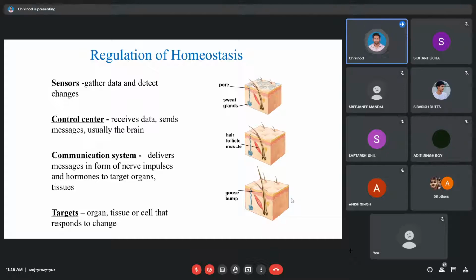The sensor will be recording or detecting the specific environment that we are looking at. For example, let's say we have a sensor which is going to look at the sugar level or at temperature. The sensor will record the sugar concentration in a particular area, and will deliver the same data to the control center. So now, what is this control center? Usually, in cases of cells or tissues, the control center may be located within them also. But in higher creatures like human beings, we have a control center which is regulated at the brain.